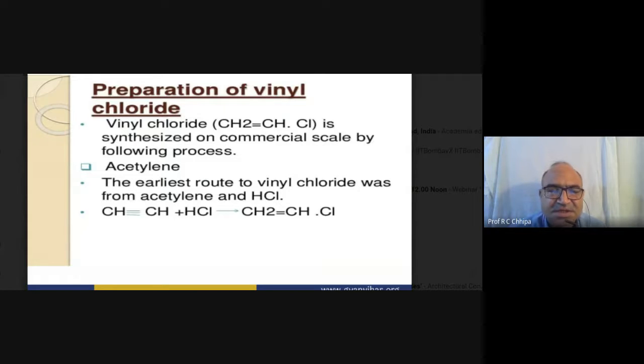Acetylene: the earliest route to vinyl chloride was from acetylene. This is well known, hydrohalic acid adding to alkynes. In the case of acetylene, hydrogen chloride, hydrochloric acid, is added under catalytic action, and then we get vinyl chloride.